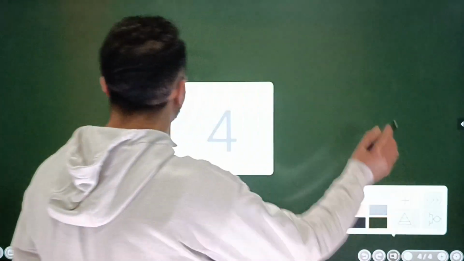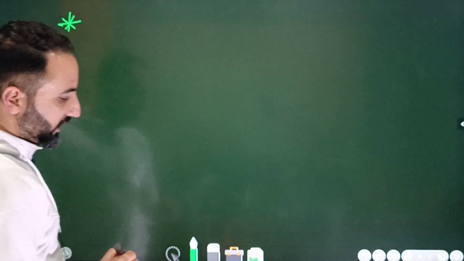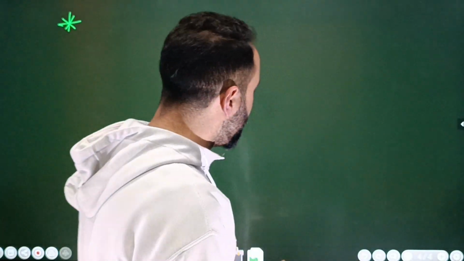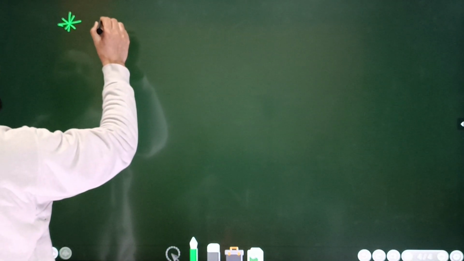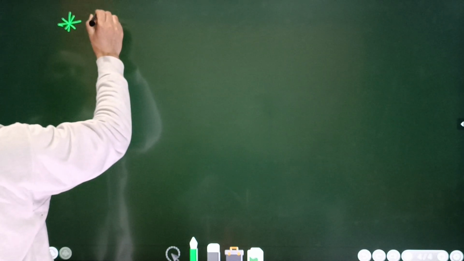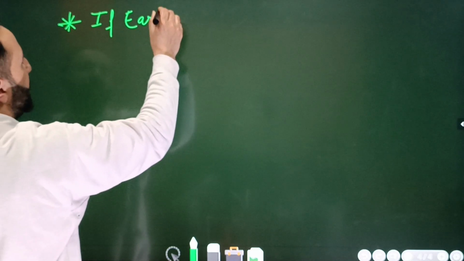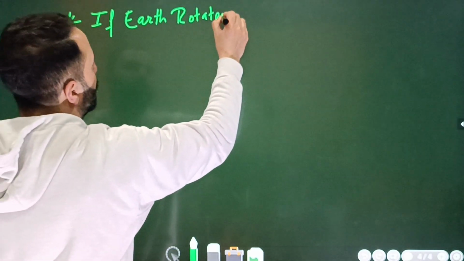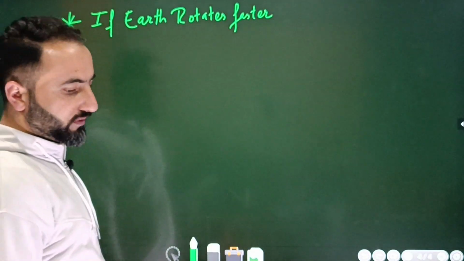Okay, next जो point है बेटा, now we will write down some important points, ठीक है बेटा. On the basis of those important points, continuously the questions are asked, conceptual questions are asked, ठीक है ना बेटा. Point number 1 जो आपको यहाँ पे याद रखना है बेटा, this important point is in the form of a question: if earth rotates faster, what about g?